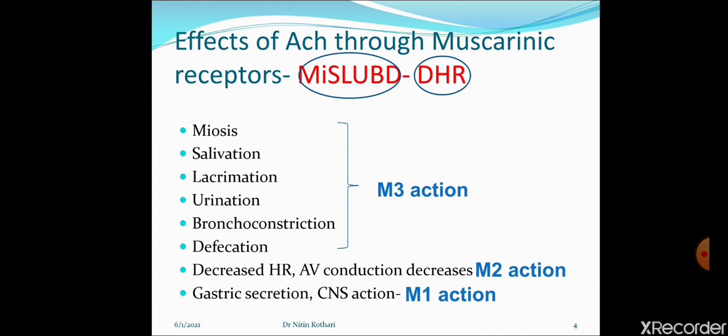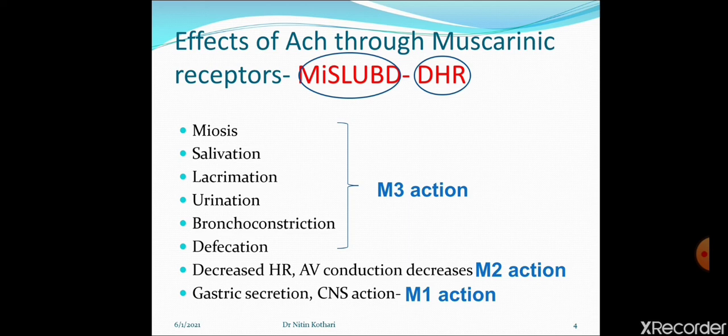It causes fast conduction of electric impulses from SA node to AV node. Muscarinic drug will cause gastric secretion, but M1 receptor antagonism will cause inhibition of gastric secretion. That's why they are used in peptic ulcer. So this is the basic concept.